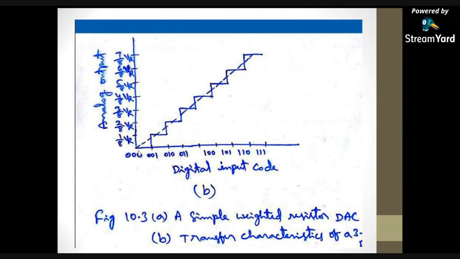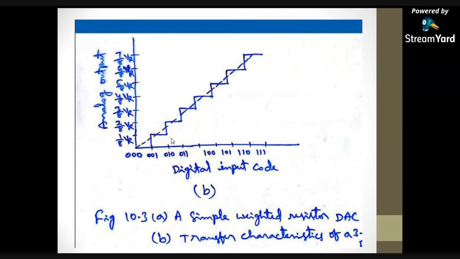So if RF equal to R, the output equation is V0 = -VR × (RF/R) × (D1/2^1 + D2/2^2 + D3/2^3). D1 is 0, D2 is 0, and I am taking D3 equal to 1, so 0 plus 0 plus 1/8. With RF equal to R, the equation becomes -VR × 1/8. The resistors may be connected to the non-inverting terminal also, that's why here they are taking 1/8 into VR.